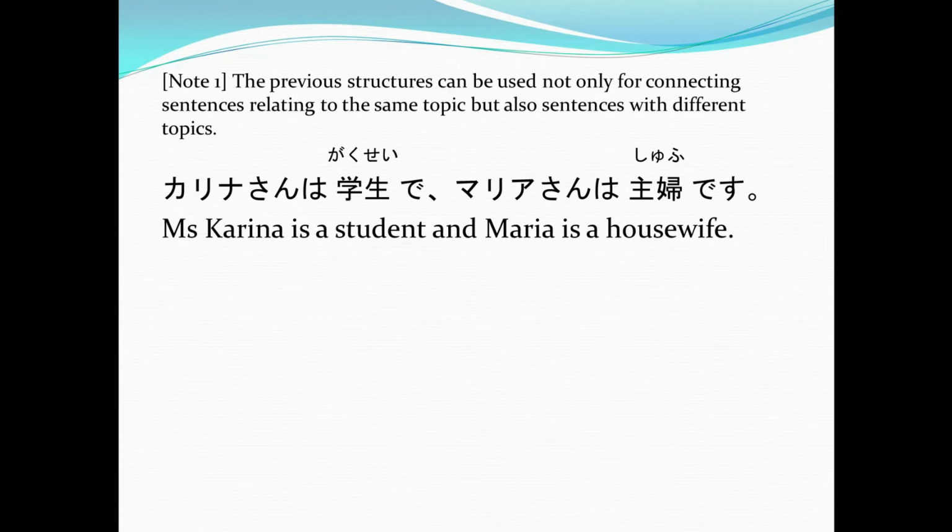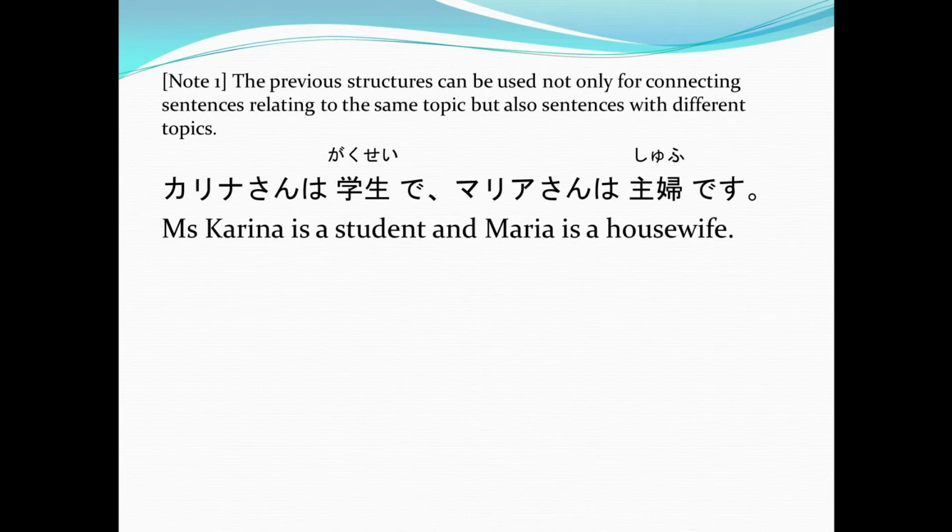Note that we have two sentences here. Karina-san wa gakusei, Karina is a student, and then Maria-san wa shufu desu, or Maria is a housewife. So to connect these two sentences to make them one sentence, we use de in between them.